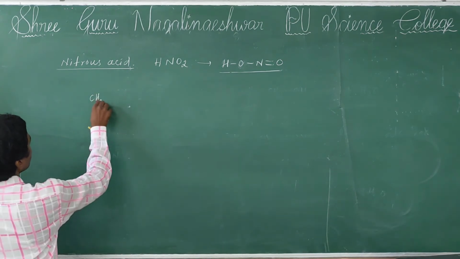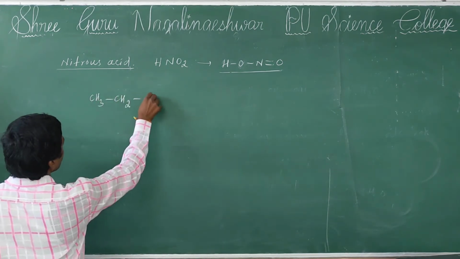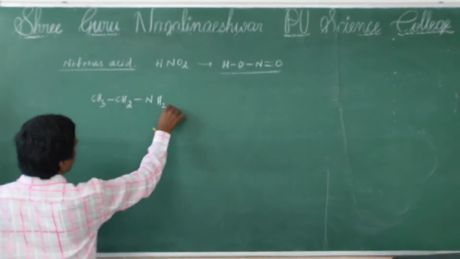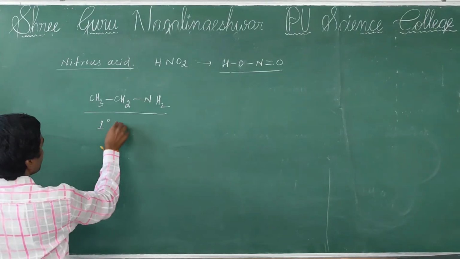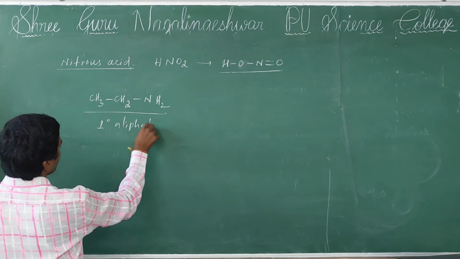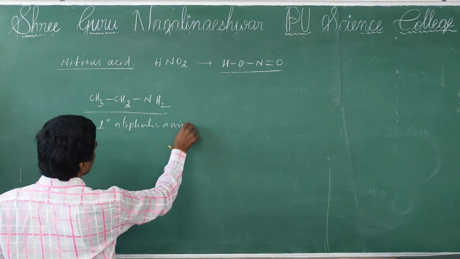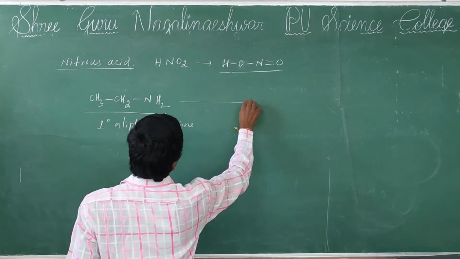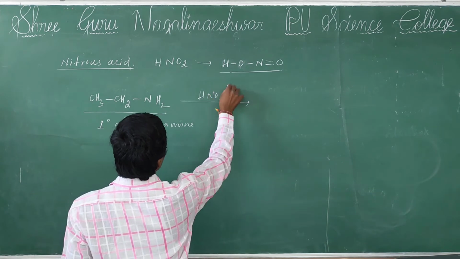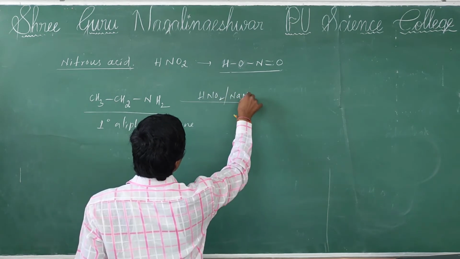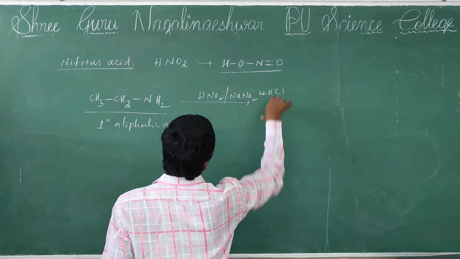See, here I am taking ethylamine, a primary aliphatic amine, which reacts with HNO2 or NaNO2 plus 2HCl.